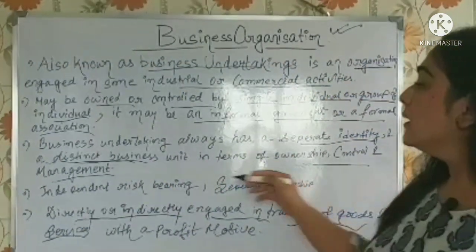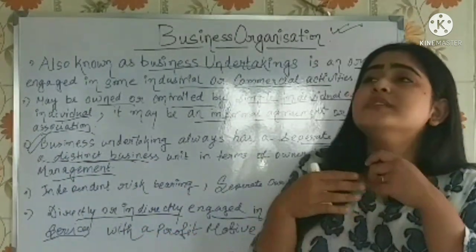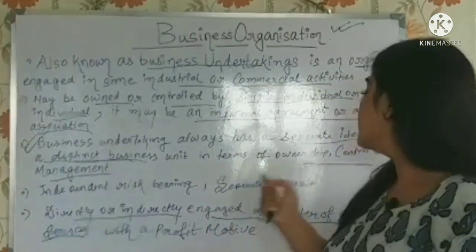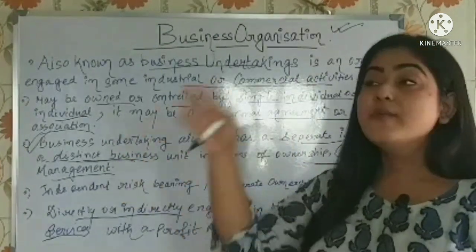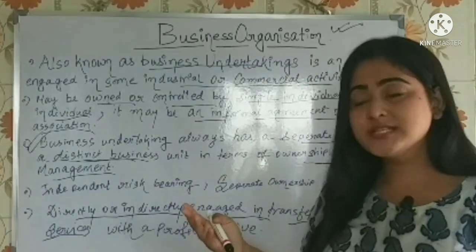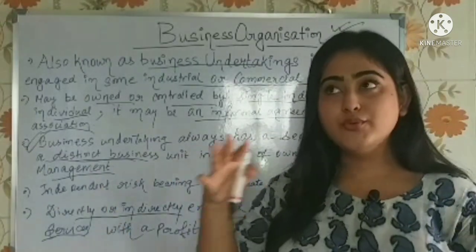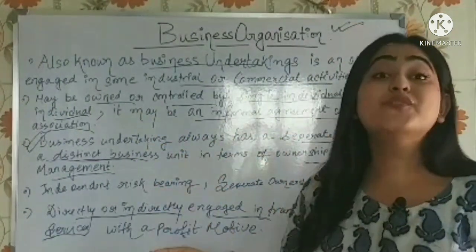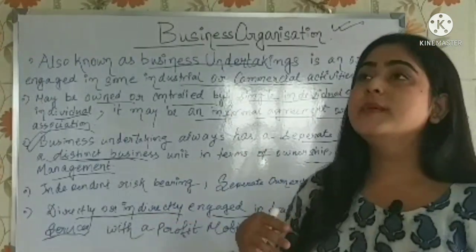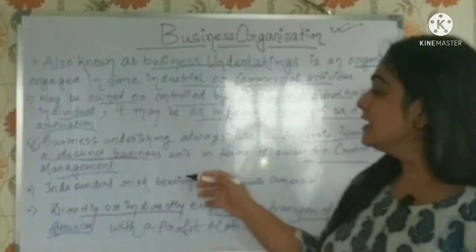So here, how are we dividing business undertakings? How is the differentiation taking place? It's taking place in terms of ownership, control, and management, right? The more people involved, the management is going to be different, the financing process is going to be different, and control will be different. So all business organizations are distinct from each other. They are not the same, okay? They will be different in the management way, or in the control, or in the financing way. Anyway, they can be different, right?